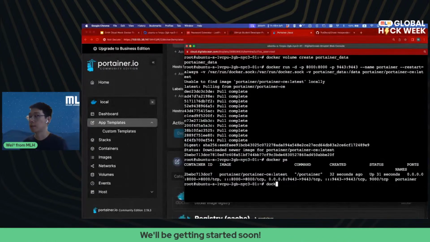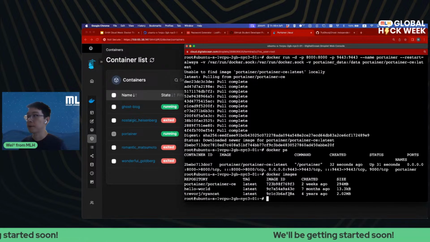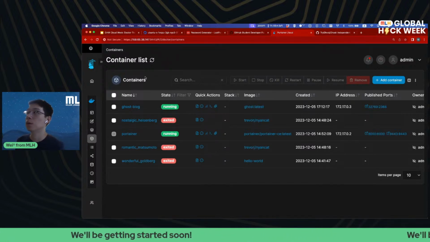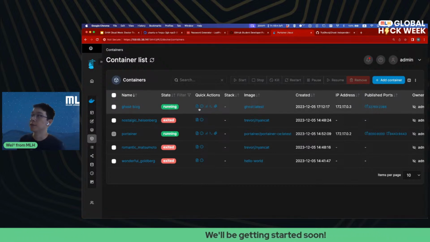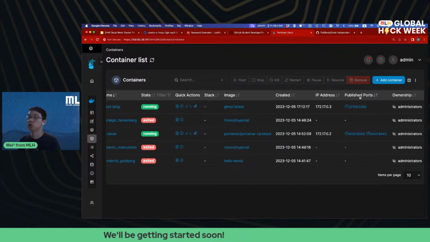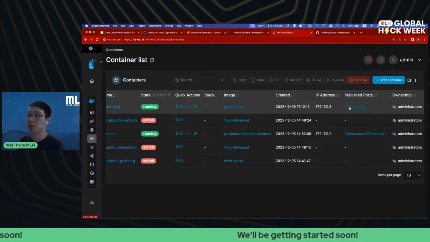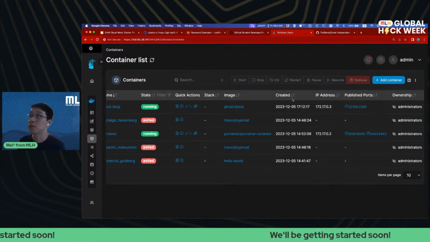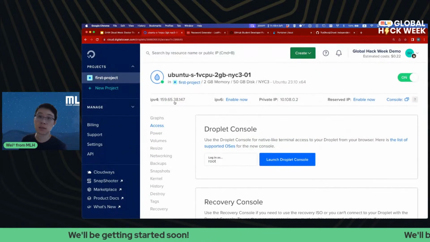So if we look at Docker images, you'll see we have some of the images from before. But now the page is refreshed, and we have a Ghost blog running. Fantastic. And if you keep looking here, you'll see published ports. So this means Ghost is running on this port, and we can go to this port and try to access Ghost. The way you do that is you first find your IP address. In my case, it is in the URL here. It's also on my droplet IPv4 here.